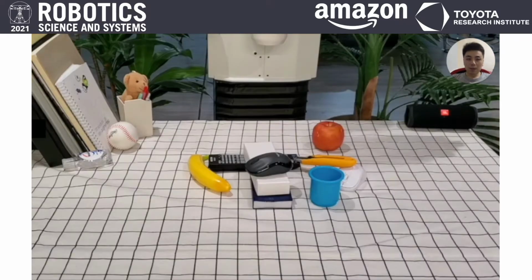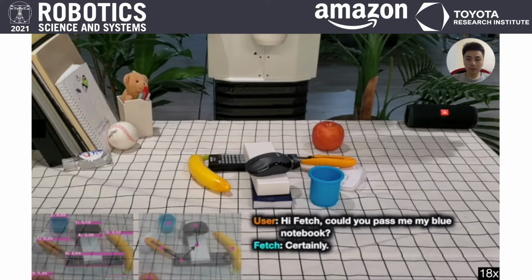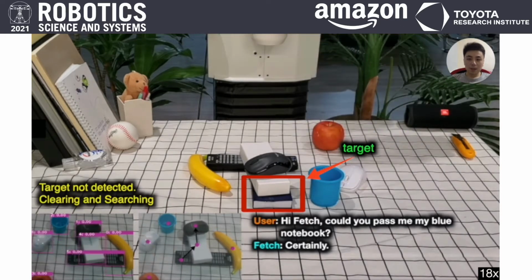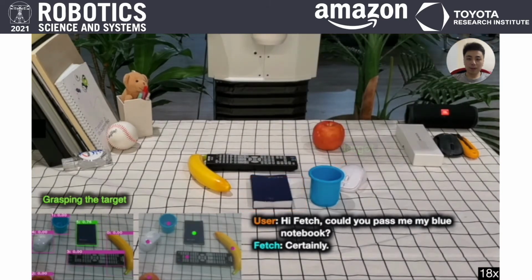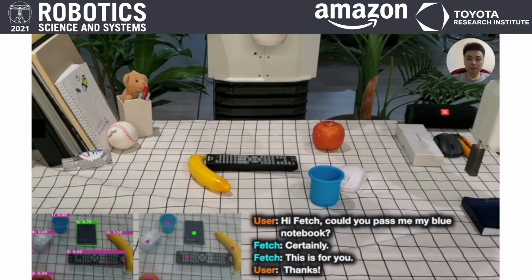Here's the demonstration showing how our system works. Hi Dutch, could you pass me my blue notebook? Certainly. We can see that the robot cannot see the target directly, so it is trying to clear the table and search for it. Now it sees the target and grasps it. This is for you. Thanks.